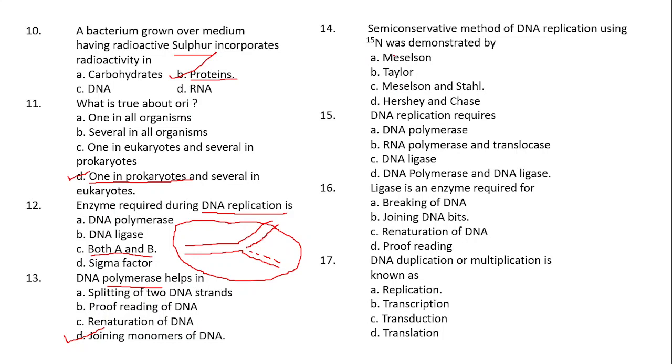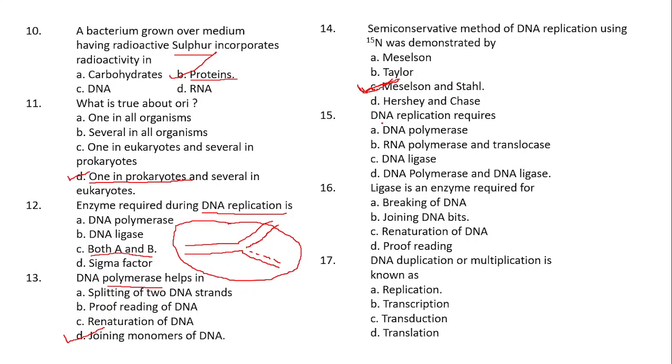Option A, Meselson alone. Option B, Taylor. Option C, Meselson and Stahl. Option D, Hershey and Chase. The answer is direct: the semi-conservative method of DNA replication was given by Meselson and Stahl. Clear?